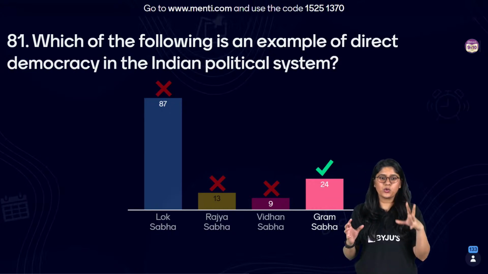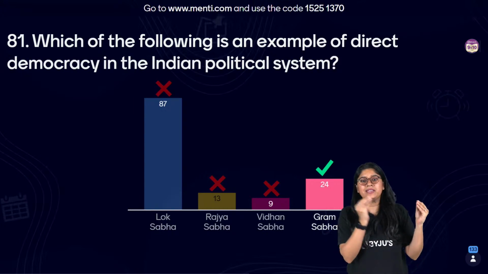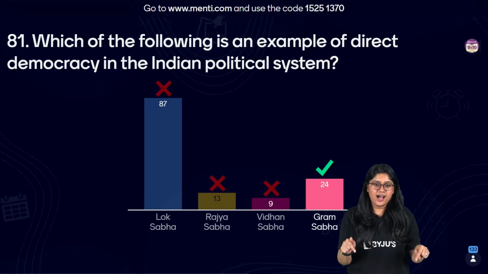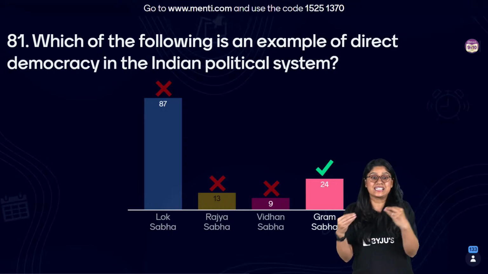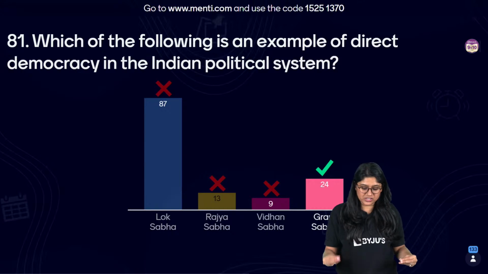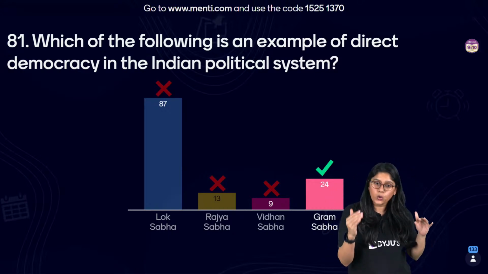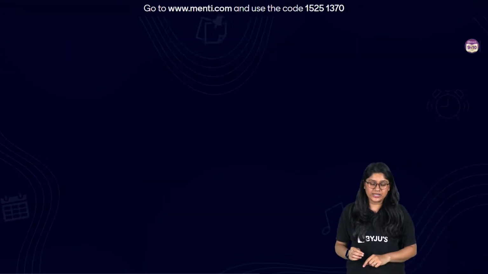Now, of course, in the villages especially, there is a small set of people who will be selecting or electing a person, right? So the answer becomes this. Yes, very good. People directly participate and of course are directly selected. Awesome, everyone. So the correct answer over here is Gram Sabha. Majority of you got confused, but I hope that now you have the clarity. Let's take a look at the next question.